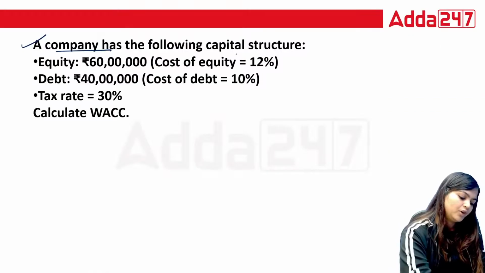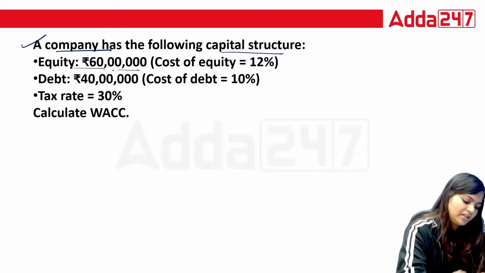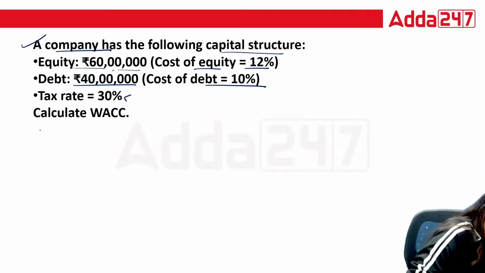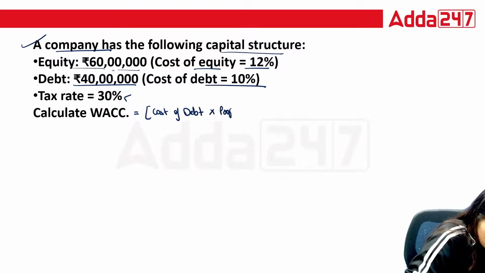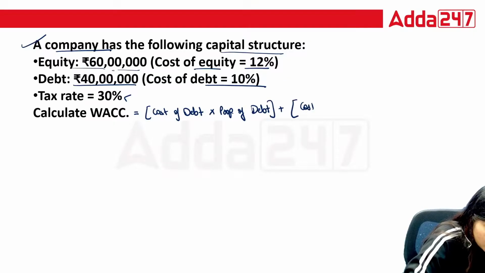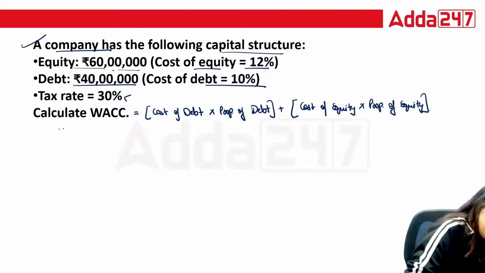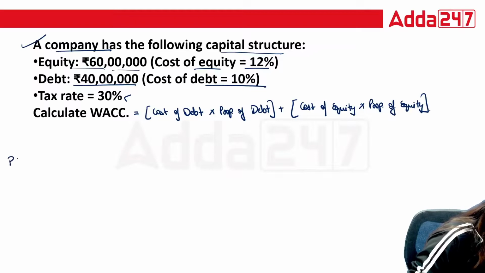A company has the following capital structure. Equity is 60 lakhs, cost of equity is 12%, debt 40 lakhs, cost of debt 10%, tax rate is 30%. Now, first, let me write you the formula. Cost of debt into proportion of debt plus cost of equity into proportion of equity. So let's calculate first the proportion.